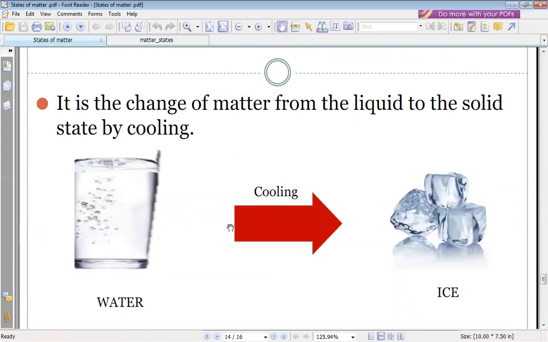This means freezing, a decrease of temperature. So heating is in melting and evaporation, but cooling is in condensation and freezing.